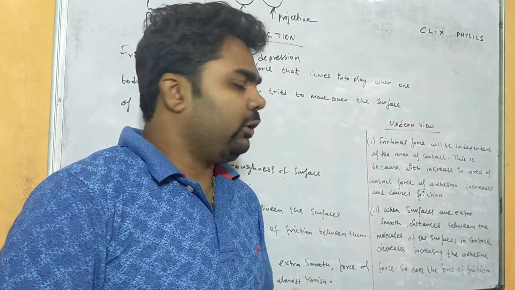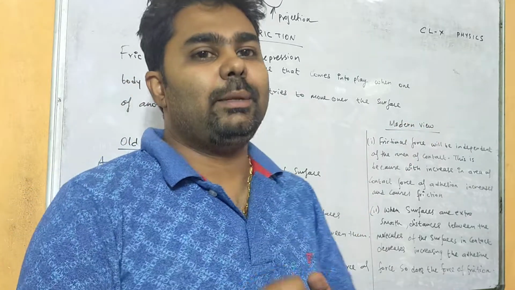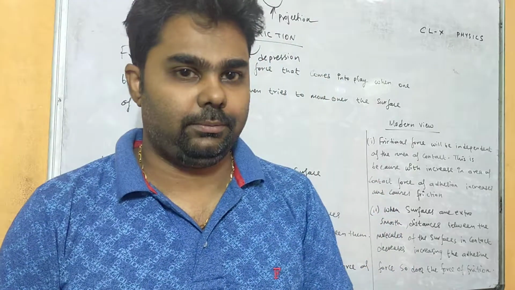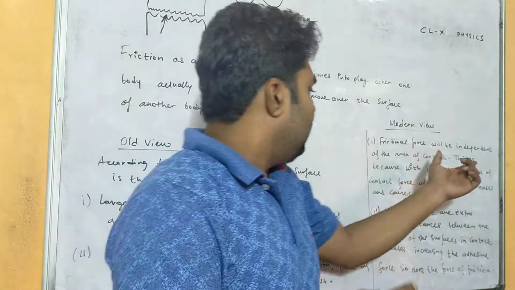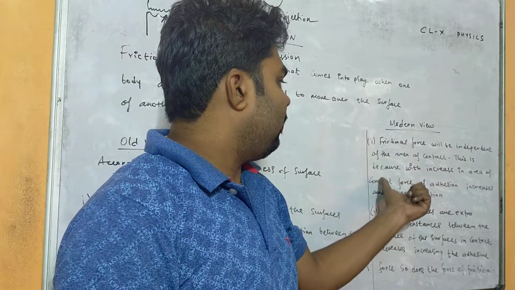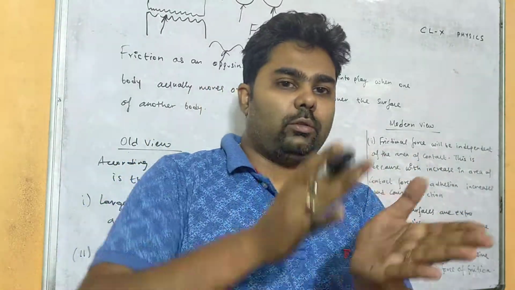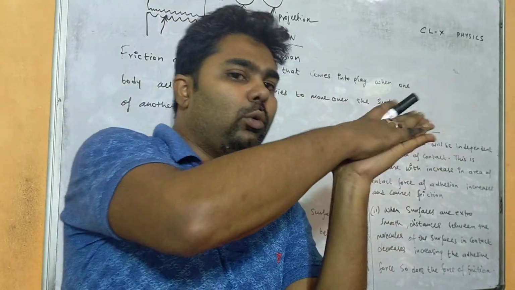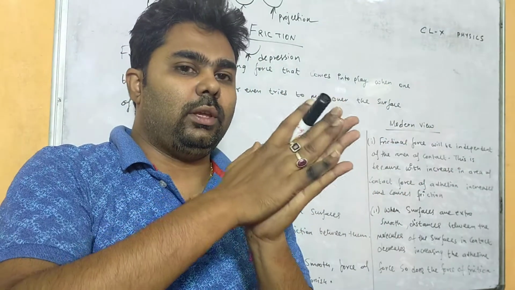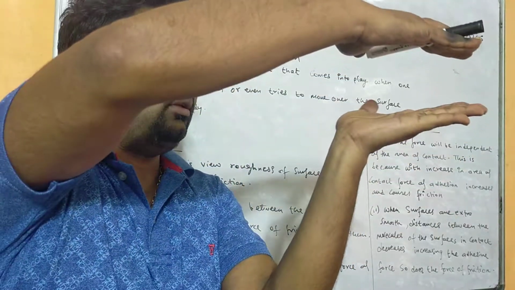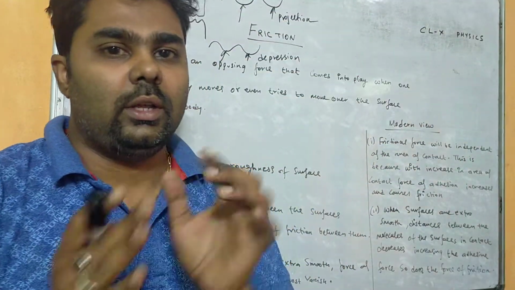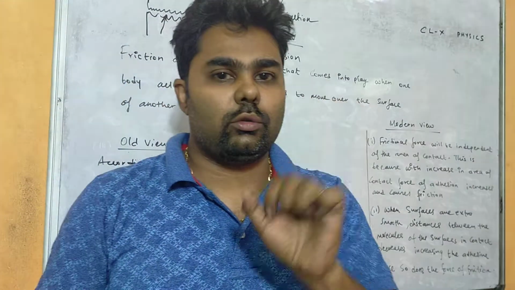According to the modern view, friction is independent of the area of contact. When both bodies are very close to each other, the molecules of both bodies will be very near to each other. There will be less distance between the molecules of the two substances.